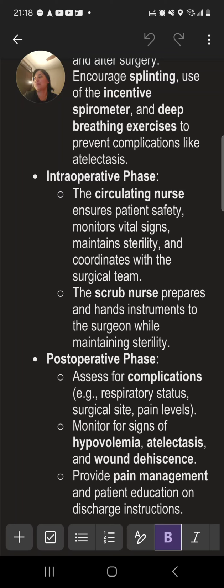Postoperative phase. Assess for complications, for example respiratory status, surgical site, pain levels. Monitor for signs of hypovolemia, atelectasis, and wound dehiscence. Provide pain management and patient education on discharge instructions. Okay, wait, we're talking about the post-operative phase right now.